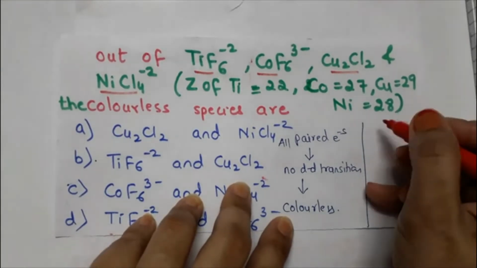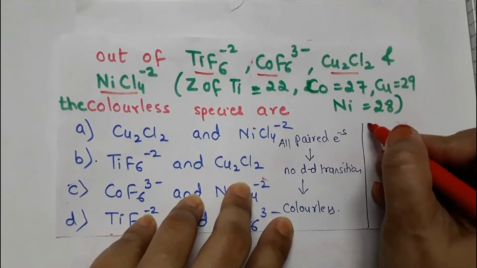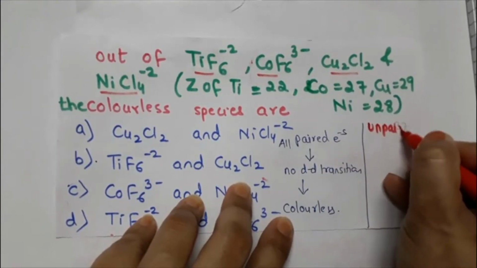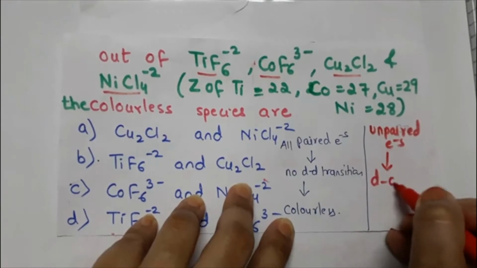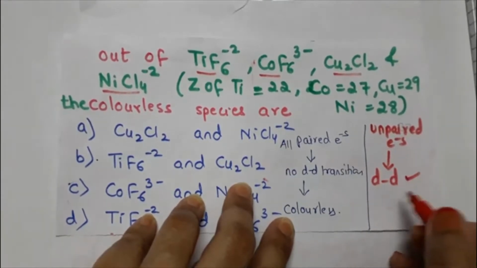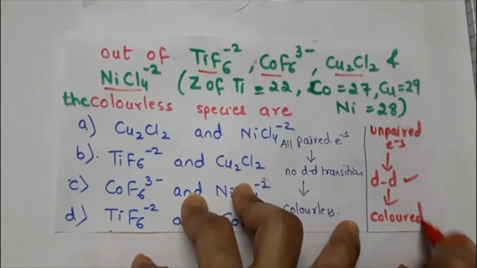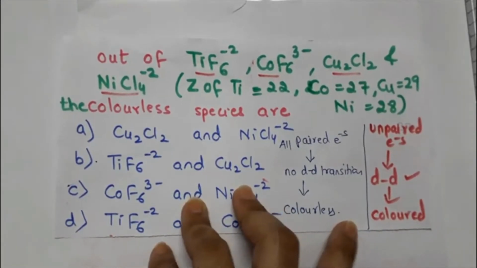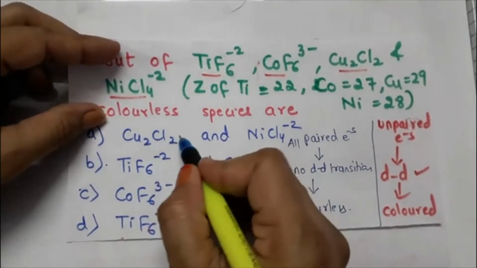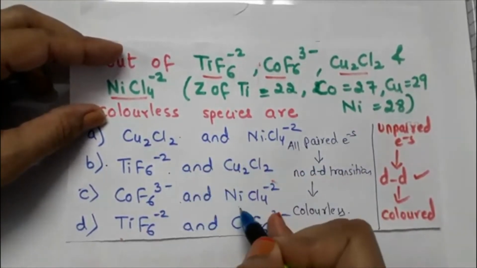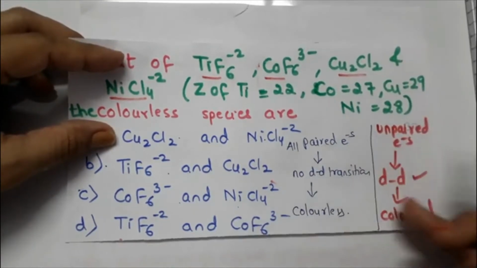Now second, unpaired electrons. If unpaired electrons are present, they will lead to d-d transition, and then if it is d-d transition, the compound is going to be colored. Now, if we want to solve this particular question, we will have to find out whether in each of the combinations they have unpaired electrons or not, or paired electrons or not.